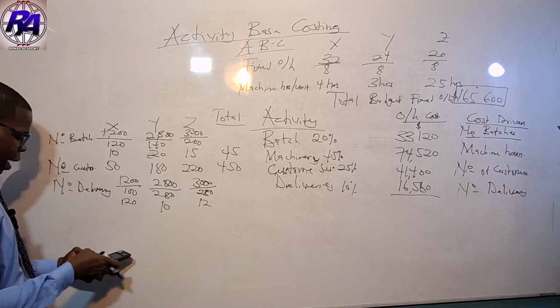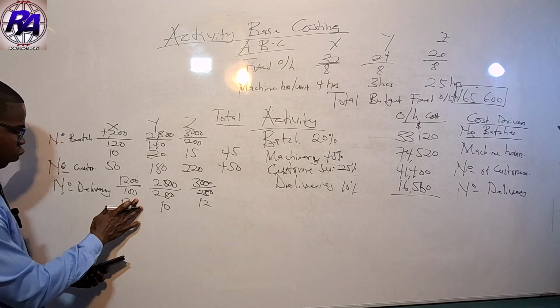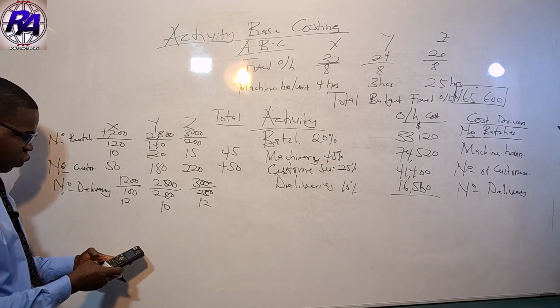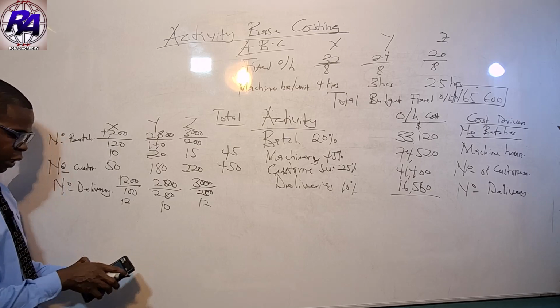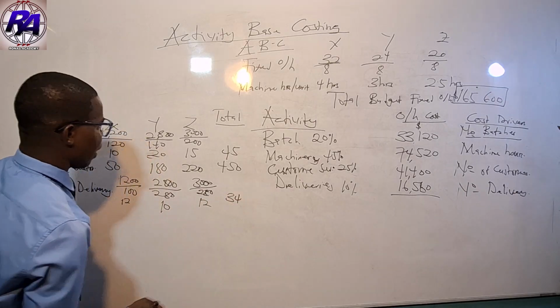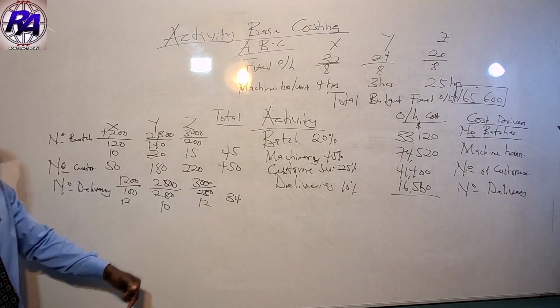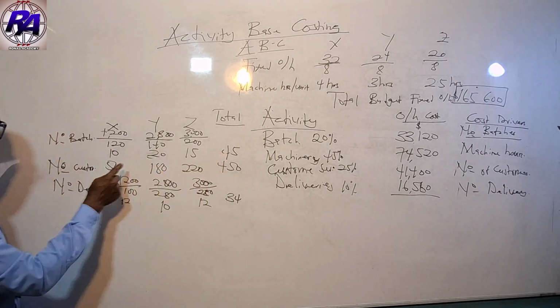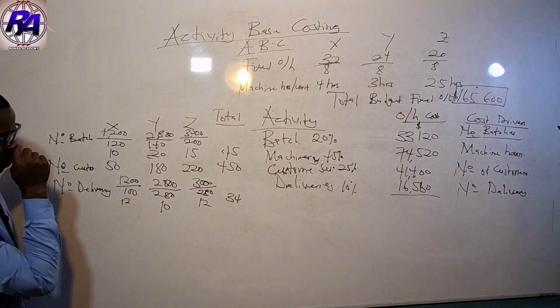So we add this together. 1,200 divided by 100 is giving us 12 rather. So 12 plus 10 plus another 12 is giving us 34. So the total cost driver for number of deliveries is 34. We've done that for batches to be 45, the number of customers is 450, and the number of deliveries is 34.